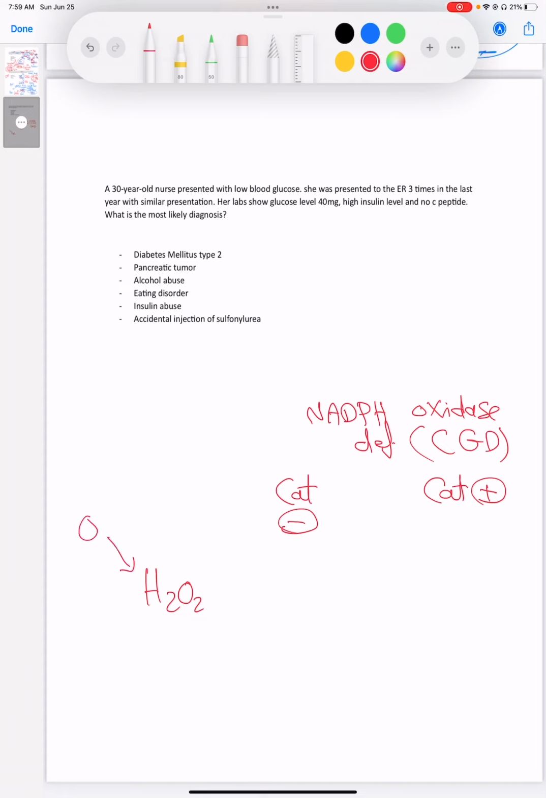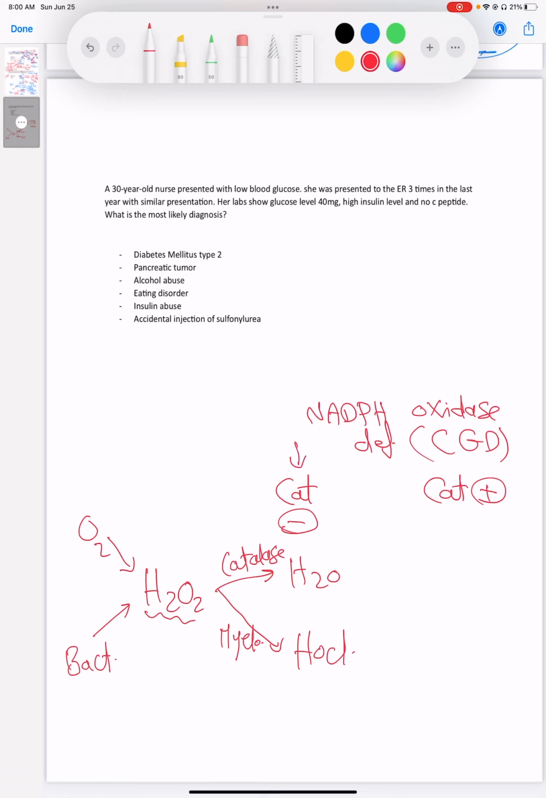can come from the oxygen through the respiratory burst, which we just discussed. That's the first source. The other source is from the bacteria itself, okay? And the H2O2 can be neutralized or reduced to water in the bacteria using the catalase enzyme, or it can be converted to bleach using the myeloperoxidase enzyme, okay? So let's put two scenarios here. First one is the catalase negative.